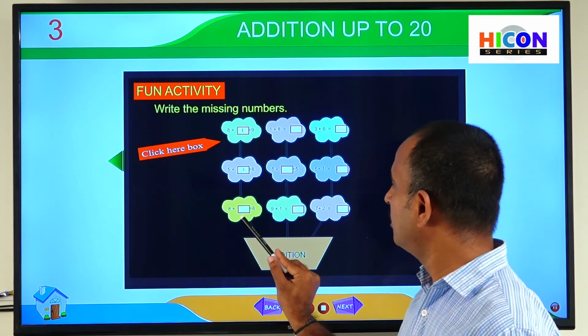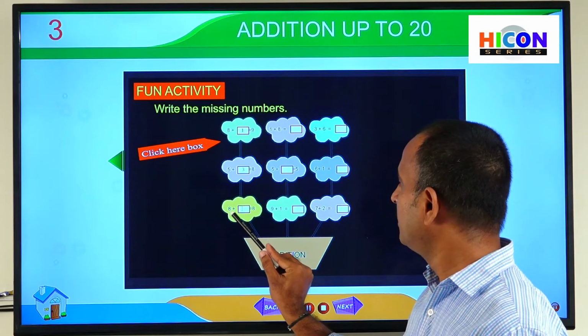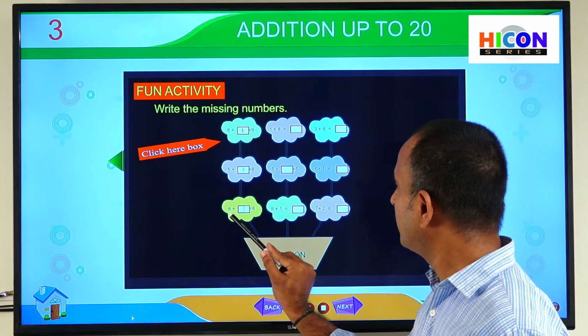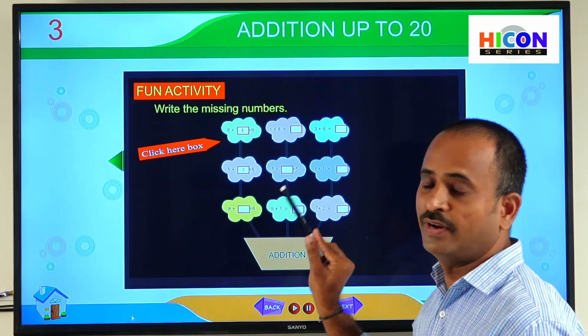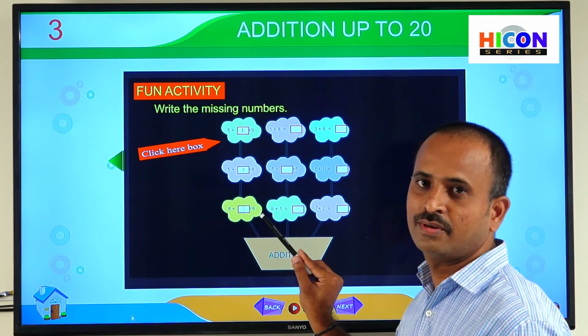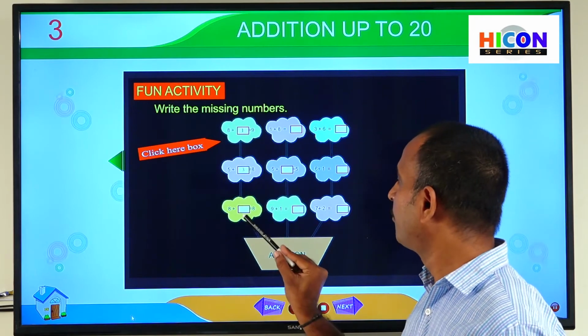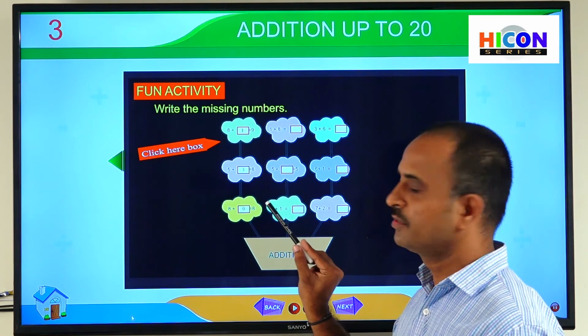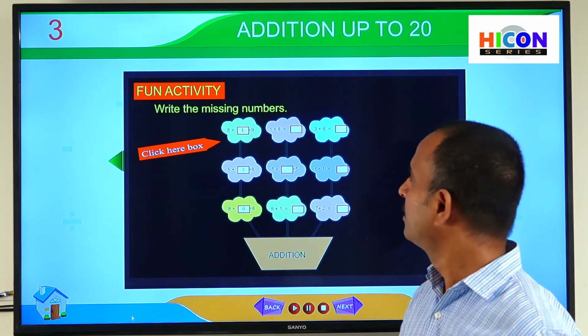So children, see the third one here. So 8 plus dash is equal to 8. So here we get the same sum as the number. So when do we get the same number as the sum? So according to addition facts, if you add 0 to any number, we will get the same number as the sum. So write 0 in this box.